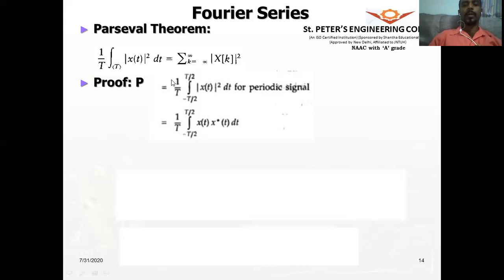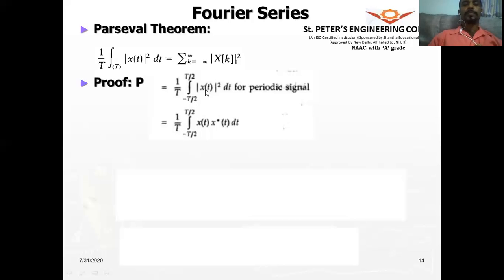If you recall, I did mention power signals are periodic signals and non-periodic signals are energy signals. So we had done an energy and power signal classification. So this is a periodic signal, so it will have an average power, and average power can be computed using this formula.